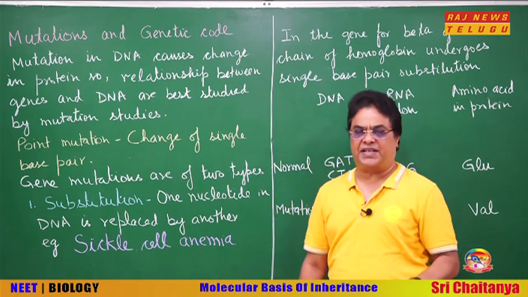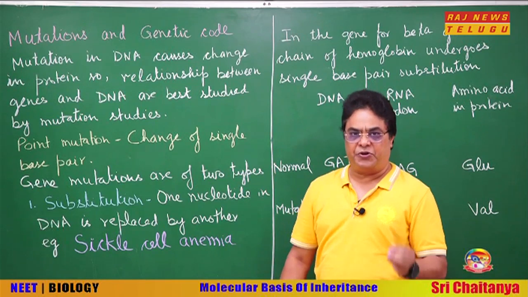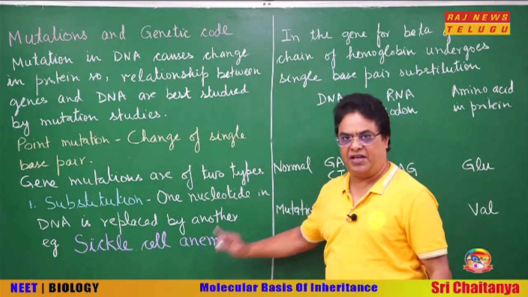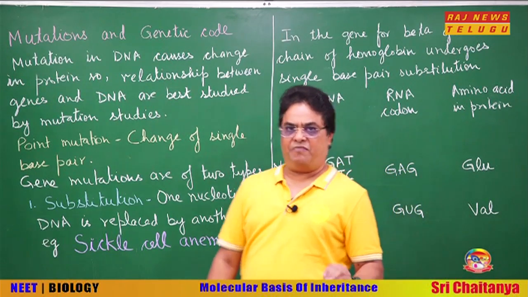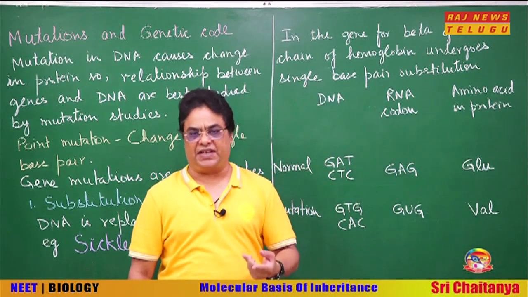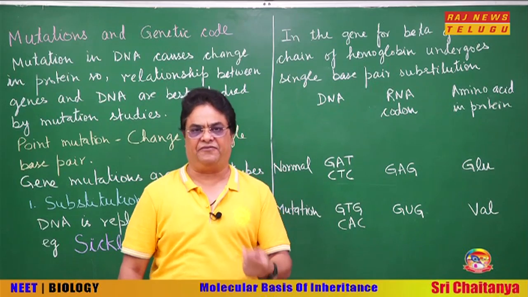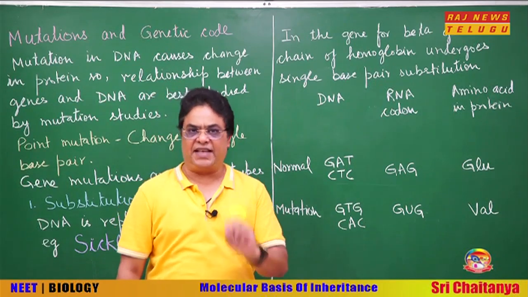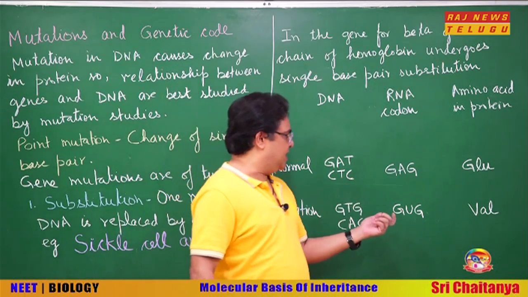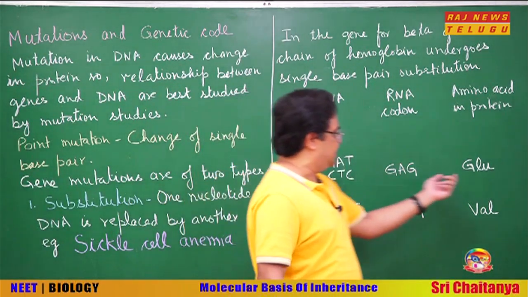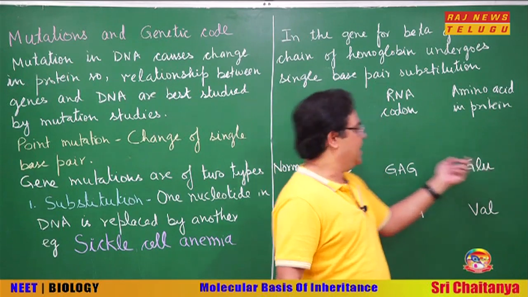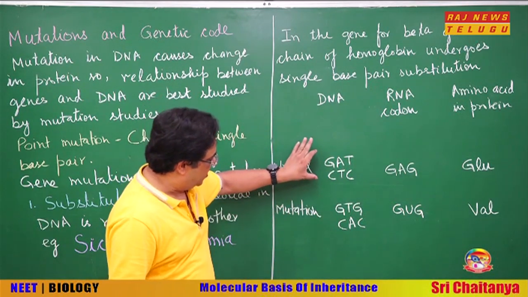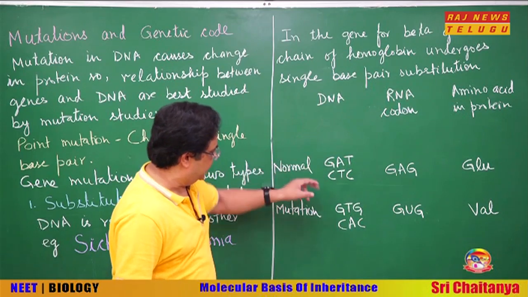And a very good example of substitution due to which a genetic disorder arises is sickle-cell anemia. In hemoglobin, there are two types of chains, alpha chain and beta chain. In the beta chain, in the 6th position, normally the amino acid is glutamic acid. Why? Because in DNA, the codon is GAG-CTC.